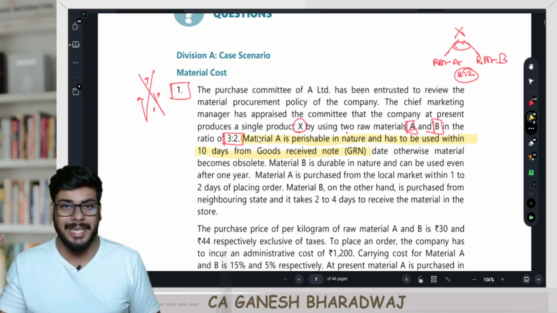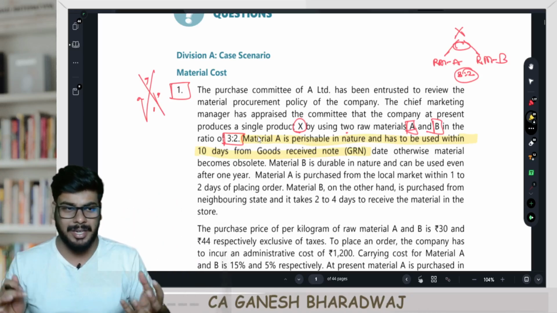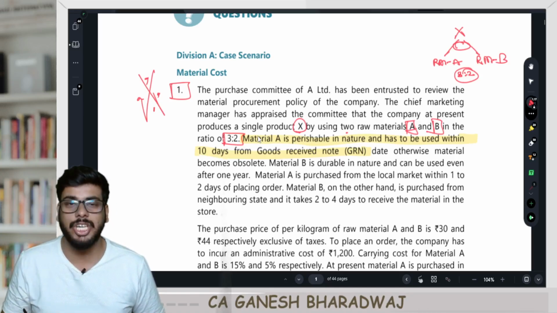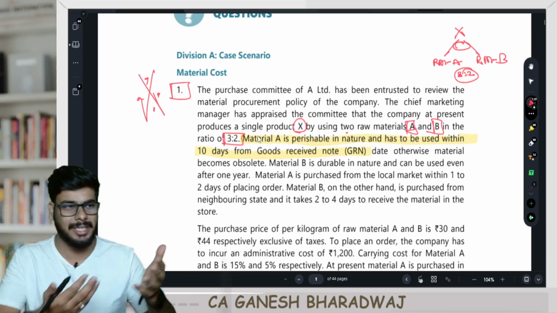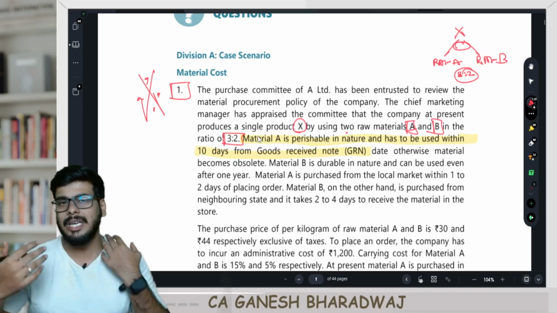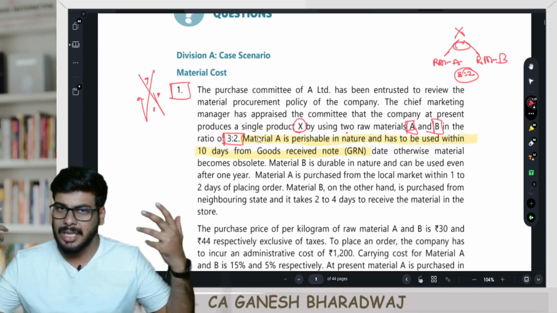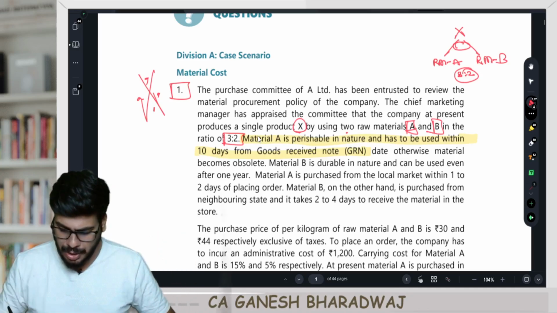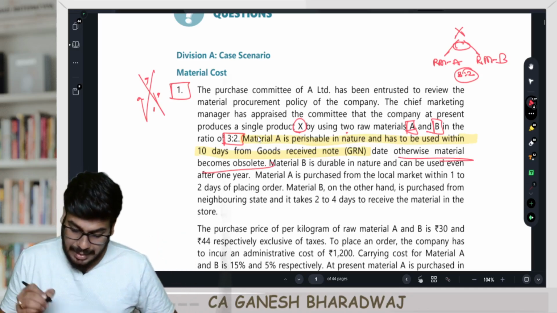Clear with this? So material A, irrespective of whatever it is, by nature, needs to be used within 10 days from the GRN. GRN means what? Goods received note. That is 10 days from the date of receipt. Or it needs to be necessarily used. Even if you buy and keep it beyond that, it has to be scrapped. It will become obsolete. You cannot use it. Otherwise, the material becomes obsolete.